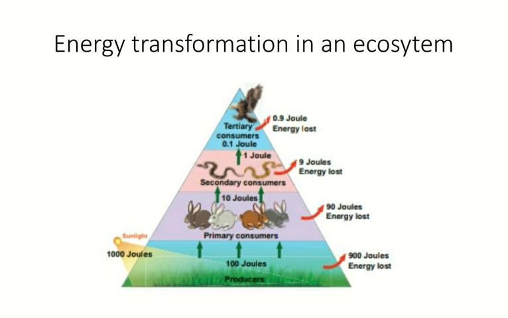In the third level, when the secondary consumers feed on the primary consumers, they obtain only 10% energy, which is 1 joule, and the remaining 9 joules of energy is lost into the environment. Finally at the last level, when the tertiary consumers feed on the secondary consumers, they obtain only 10% of the energy, which is 0.1 joule, and the remaining 0.9 joule is lost into the environment. So this is the concept said by Lindemann.